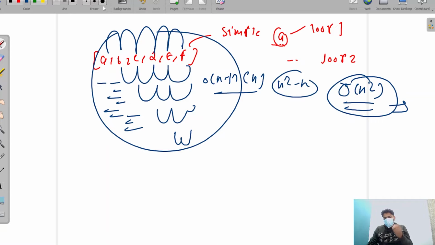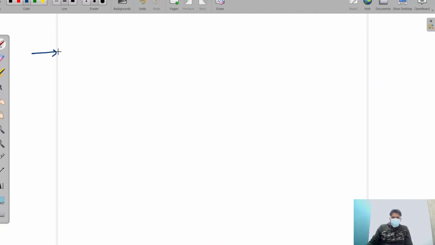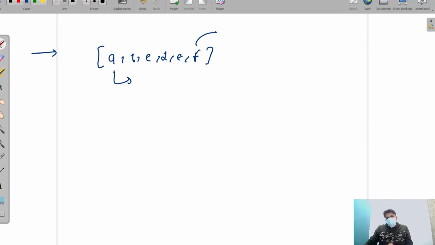So we have to use an optimized operation. How can we do that? Our array is A, B, C, D, E, F. What is our first approach in this question? Our approach is very simple: we sort this array.